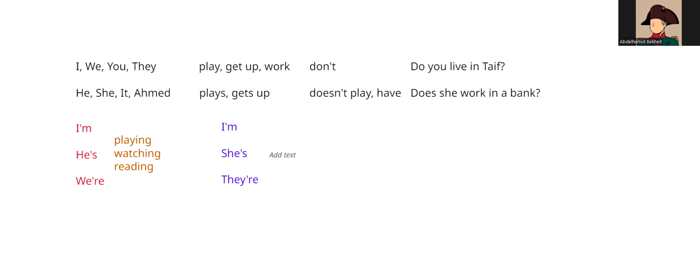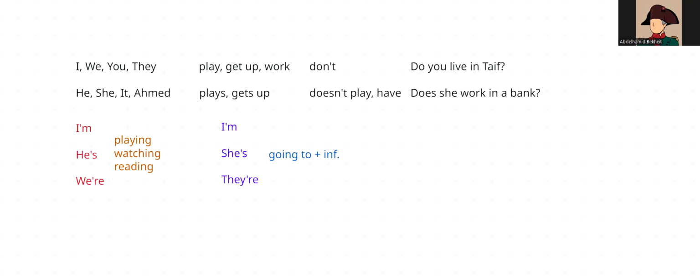So I am going to meet my friends. I'm going to have lunch with my brother, and so on. This is how to use present continuous and going to for future.